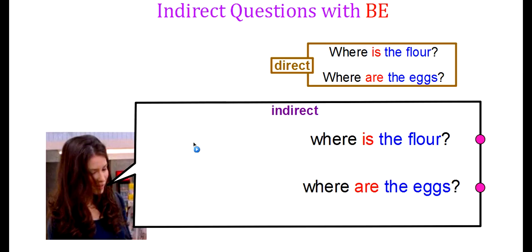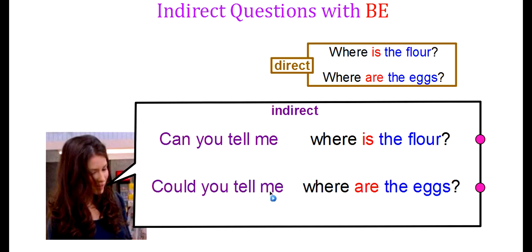So in Kayla's indirect question, remember the very first thing we need is one of these phrases. Can you tell me, or could you tell me? Now, I can't say, can you tell me where is the flour? That's not correct. What's going to happen here when I'm making an indirect question with be is I'm going to switch be and the subject.